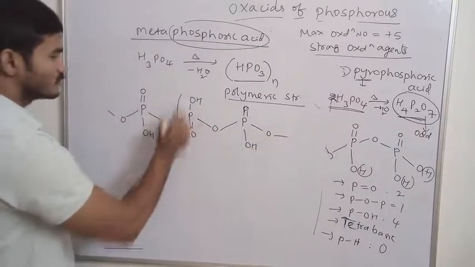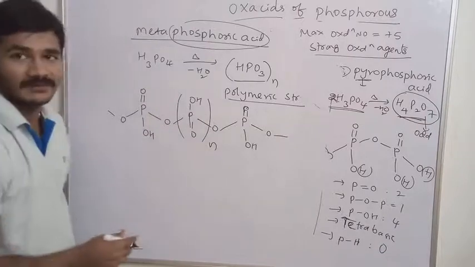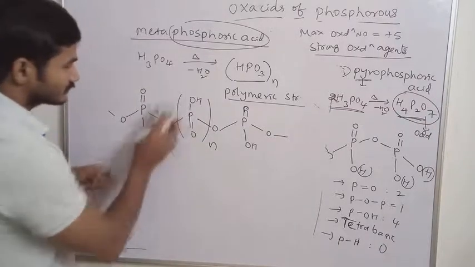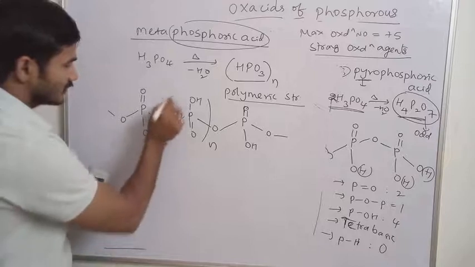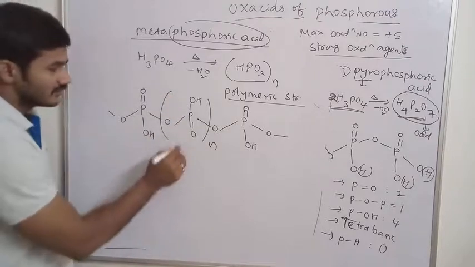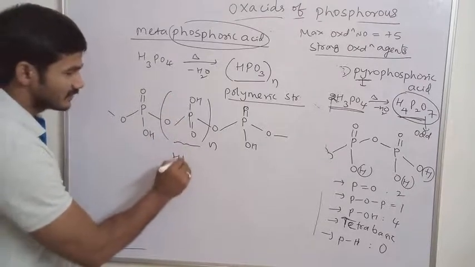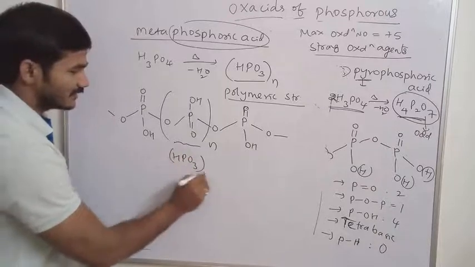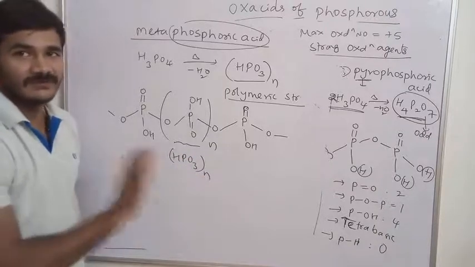So this way the groups are repeated. Polymeric molecule. Okay. Structure I write like this. See, this stands for HPO3 taken here. So this is the polymeric form.